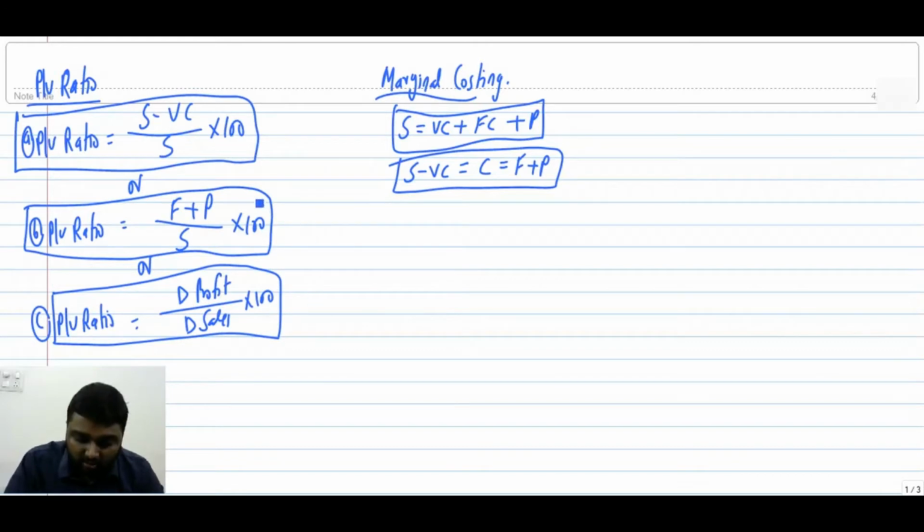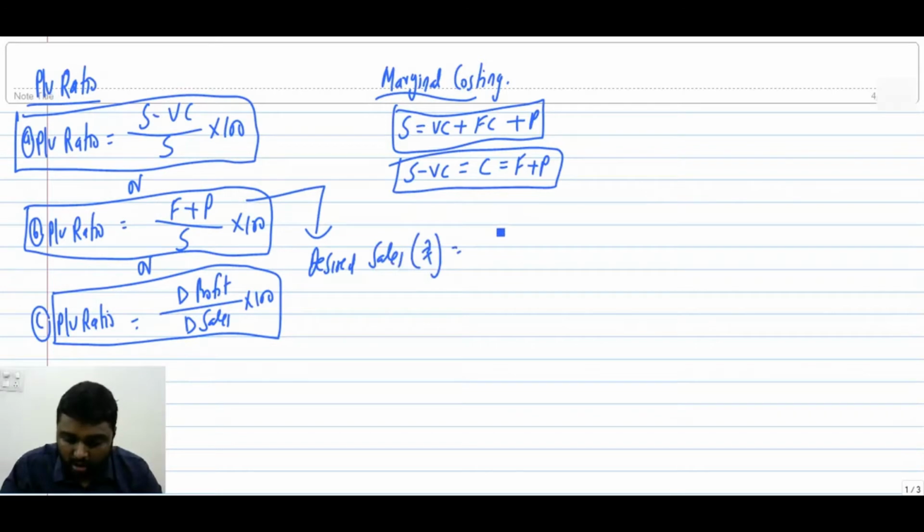See here we have the point. PV ratio is equal to (F plus P) by S into 100. Yes or no? So we will have S, which is nothing but desired sales in rupees, if you want. S equals (F plus P) by PV ratio. How interesting. This we can get in units also. Desired units equals (F plus P) by